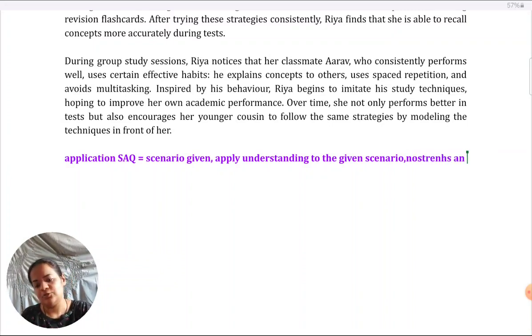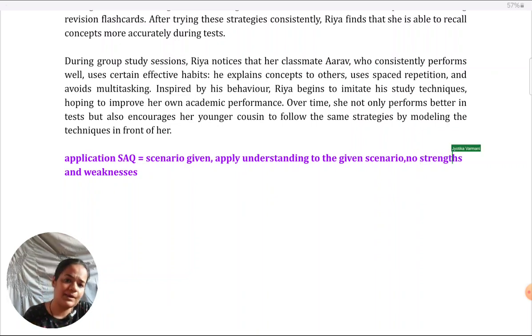I won't say that there's no description at all you need to give. You do have to describe what you have learned in the book and then apply it here. So some amount of description is there. But only that much description has to be given as much as is relevant to the scenario here. No unnecessary description beyond what can explain what is given in the scenario. So in that sense, it's very different from the previous SAQ. Because the primary focus is on application, very little on description. And like I said, no evaluation, no AO3 at all, no strengths and weaknesses at all. This is the first thing you need to keep in mind while answering this SAQ.